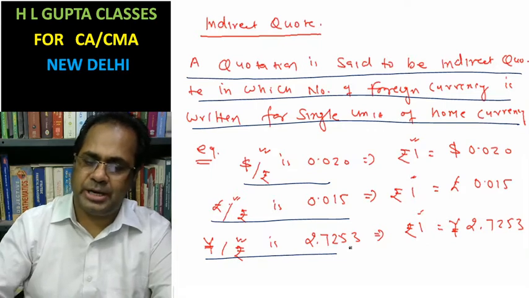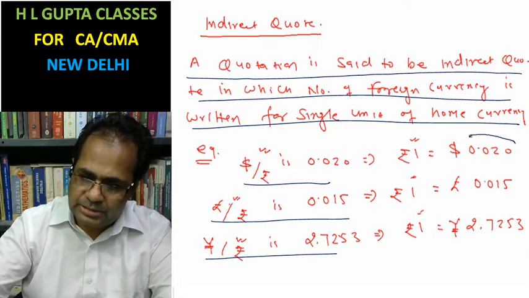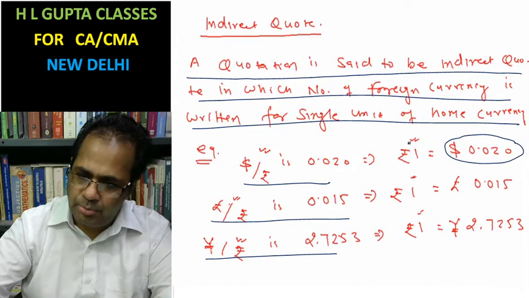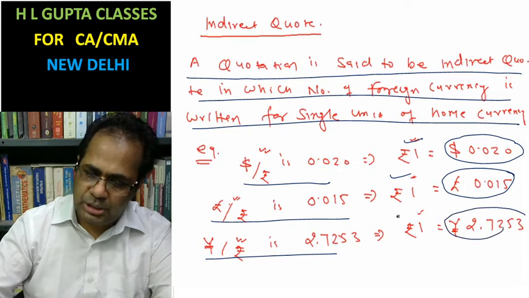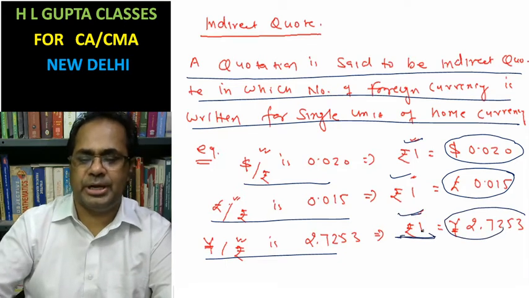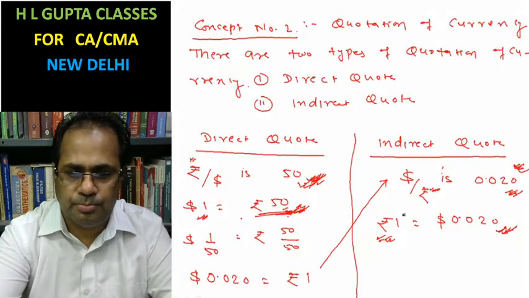These are all indirect quotes. These are the number of units of foreign currency for a single unit of home currency: number of pounds for a single unit of rupee, number of yen for a single unit of rupee. Okay, now the direct quote.